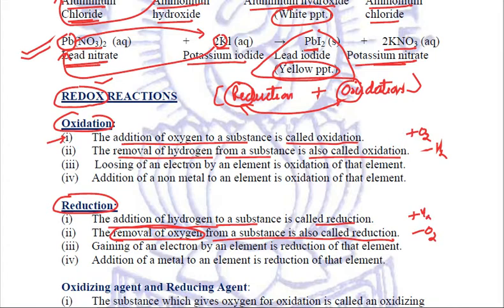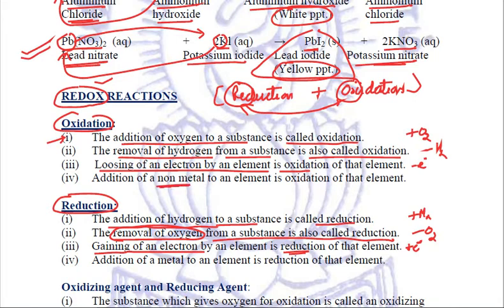So again we see they are opposite to each other, right? Third point is losing of an electron by an element is oxidation of that element. If an element is losing electrons, that is oxidation. But if it is gaining an electron, then it is called reduction.